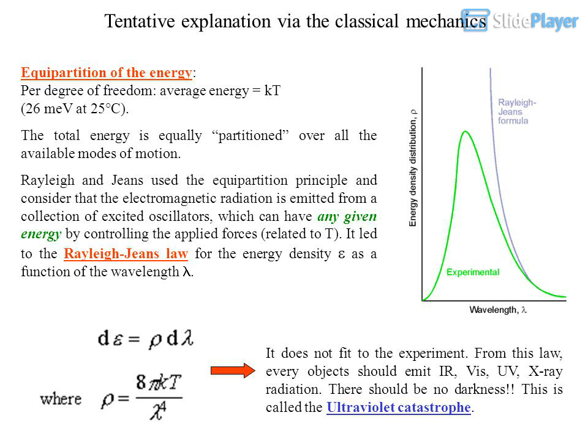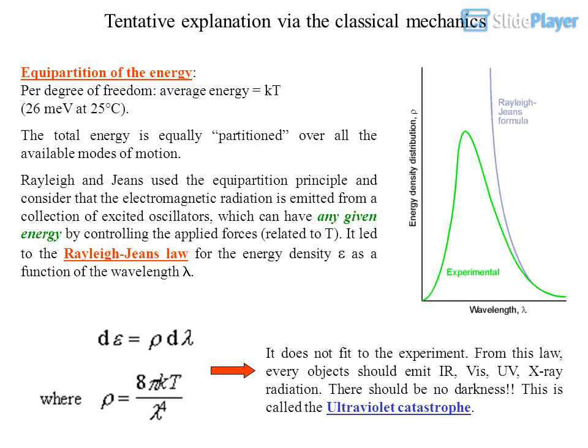Equipartition of the energy. Per degree of freedom, average energy equals kT, 26 millielectronvolts at 25 degrees Celsius. The total energy is equally partitioned over all the available modes of motion. Rayleigh and Jeans use the equipartition principle and consider that the electromagnetic radiation is emitted from a collection of excited oscillators, which can have any given energy by controlling the applied forces, related to T.